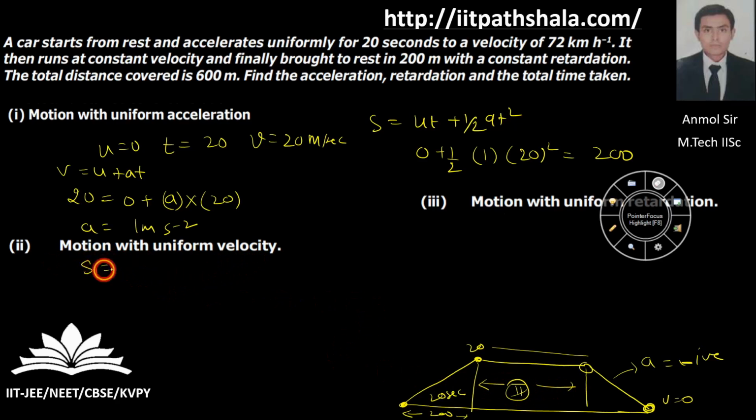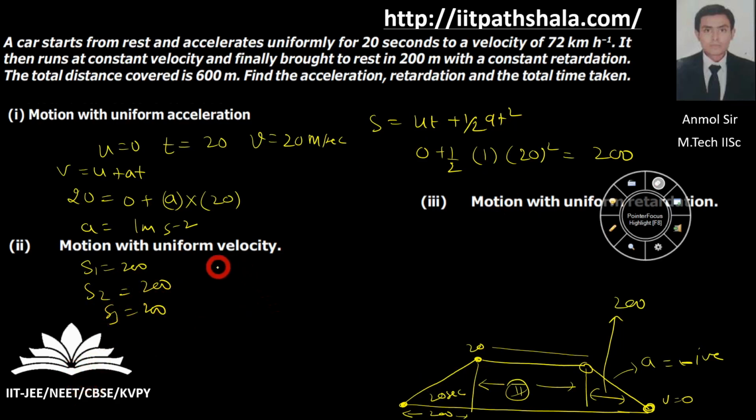Now as you know, s1 is coming out to be 200. The total distance is 600, and the last distance, s3, is given to you as 200. It is given that within 200 meters, due to constant retardation, you are brought to rest. So I'm left with the s2 value as 200 itself. Nothing fancy about that.